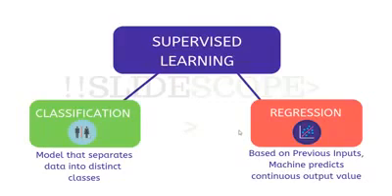Next thing is regression. Some basic information about regression is, based on previous input, the machine predicts a continuous output value. So the important part is continuous output value. In case of regression, we'll deal with more numeric problems. You can see there are some values of x and some values of y.